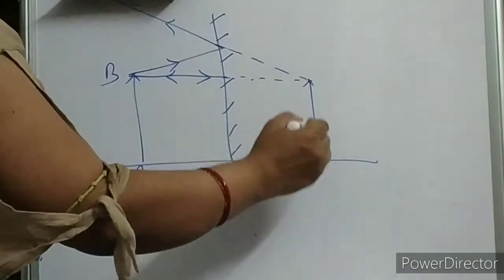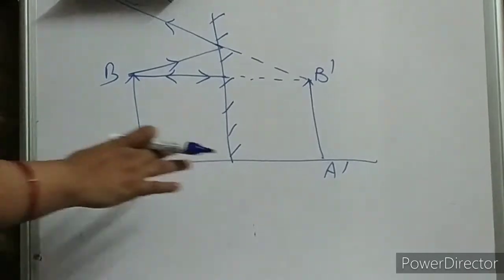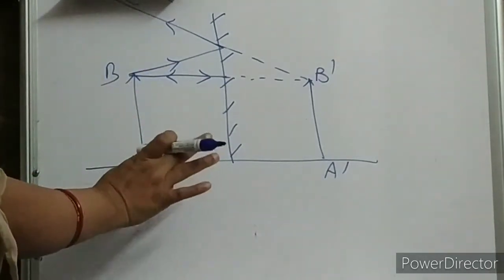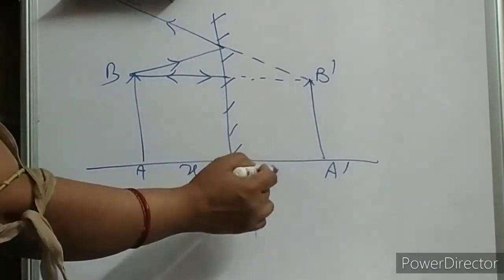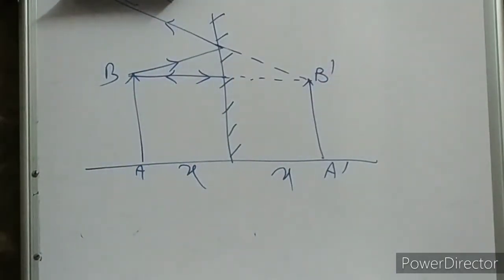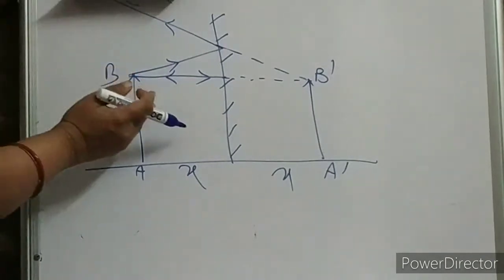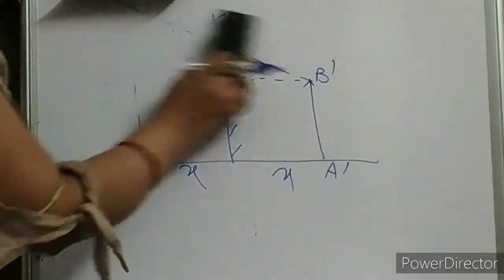See, this is your B prime and this is your A prime. The object is placed at a distance from the mirror, suppose this is X. Now this is also X. And see, the size is also the same, and the image is straight, upright. Clear, children? Just now I showed you how to find the image by the plane mirror without drawing ray diagrams. Now I am proving it with the same ray diagrams. Hope I am clear.